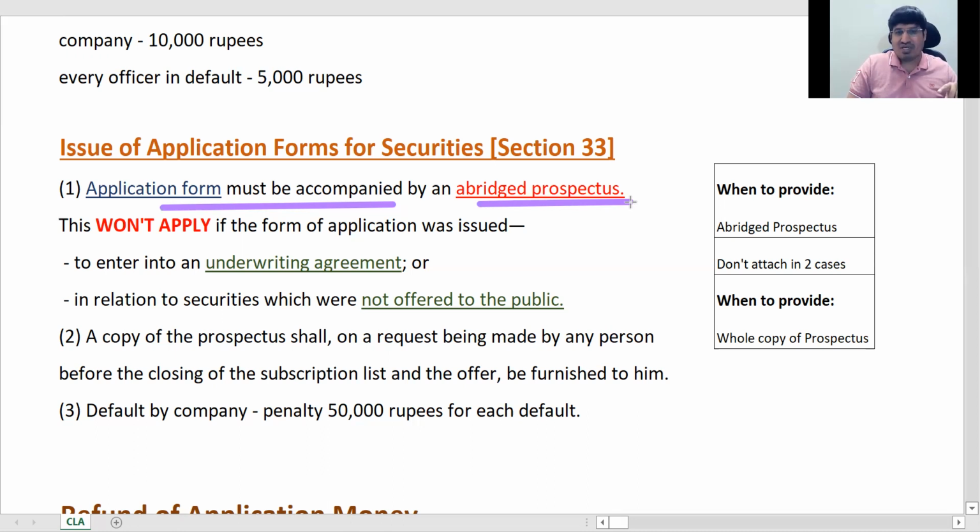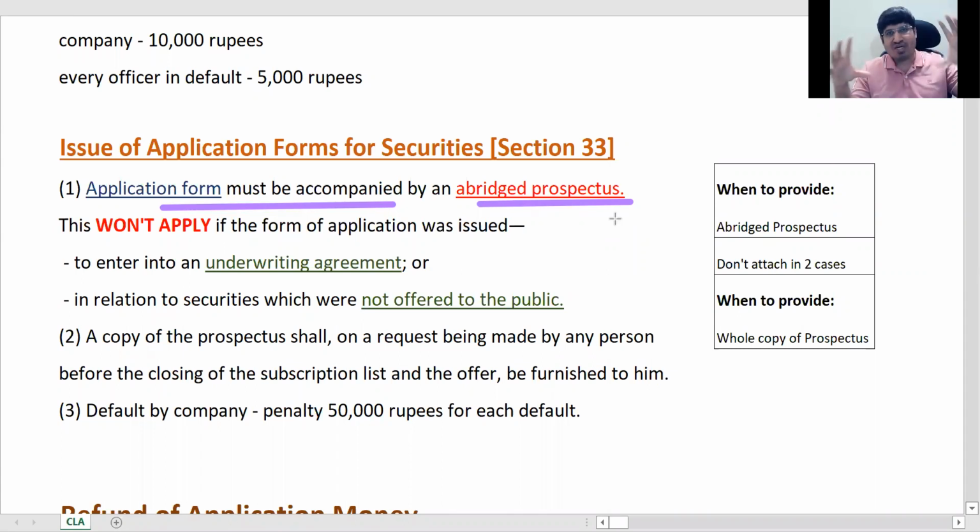Now, an abridged prospectus is for the average investor. He's buying some shares, he just wants some dividend. He doesn't need to know the entire history of the company, he only wants some key financials, correct. So the abridged prospectus only has some key elements, normally a small thing, two pages, four pages, six pages. And nowadays your application form is also part of the prospectus.